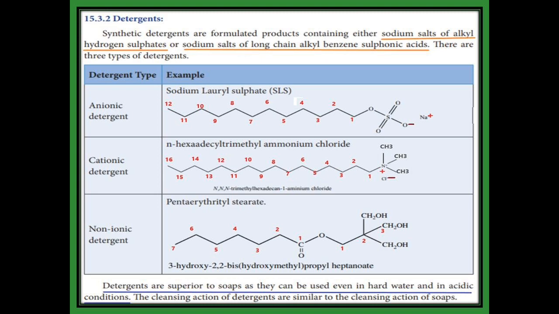Totally on the right hand side there are 3 carbons, which I indicated in red color, so propyl. And on the left hand side there are 7 carbons, so hept, and it is an ester, so heptanoate. Here there are no positive and negative charges, so it is a non-ionic detergent.